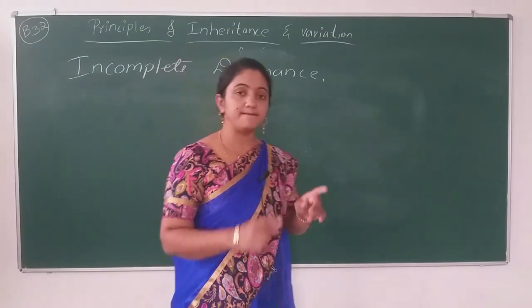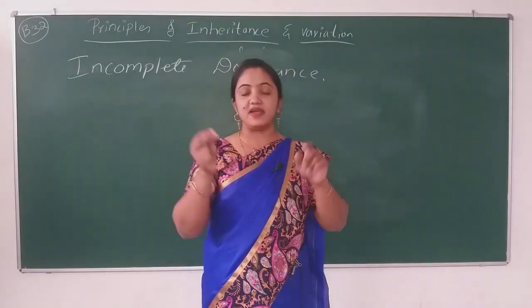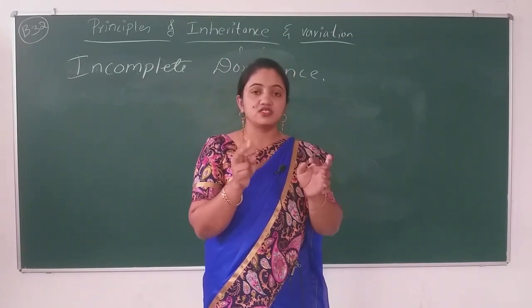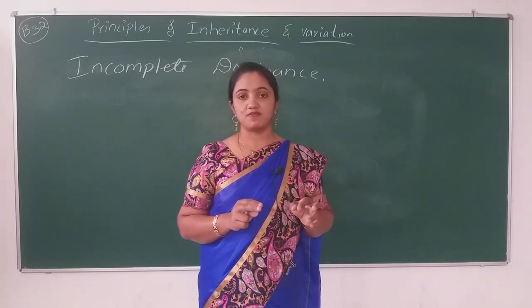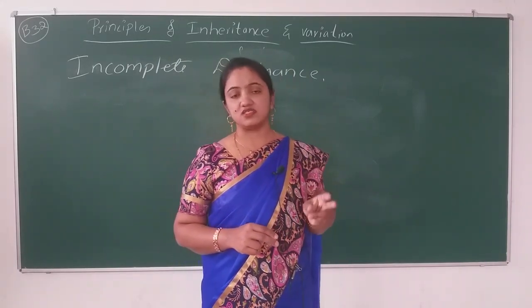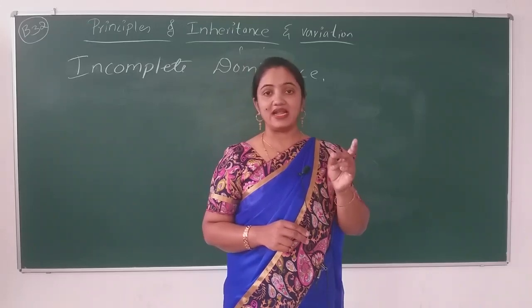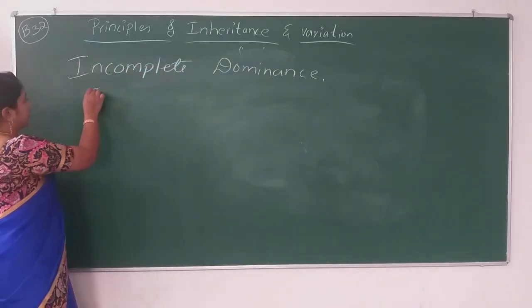Why so? Mendel's experiments or Mendel's laws are not applicable to all plants. A few plants are there, like Mirabilis jalapa and Antirrhinum or snapdragon.